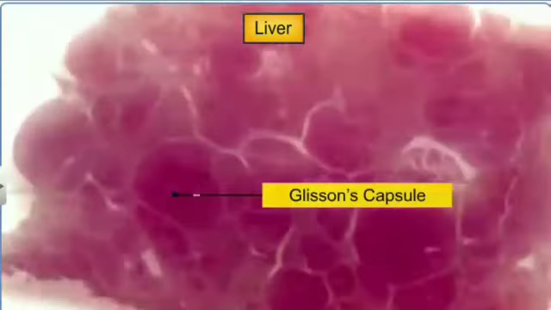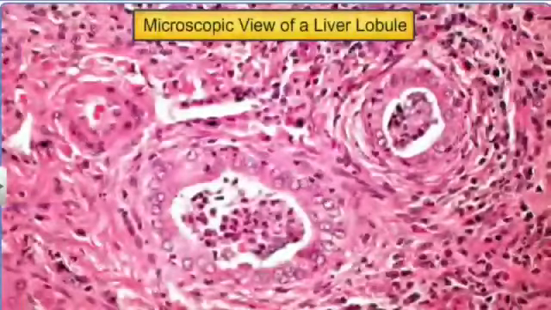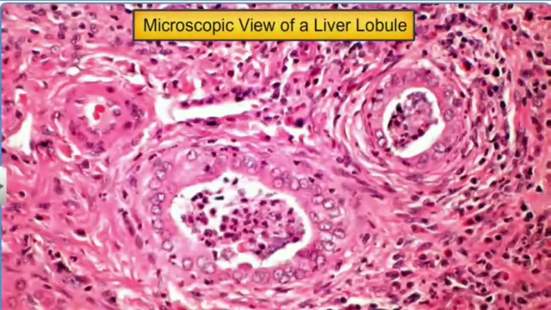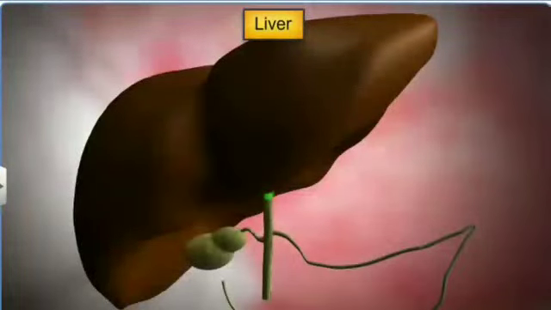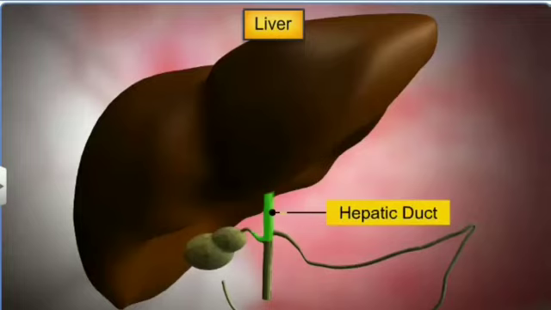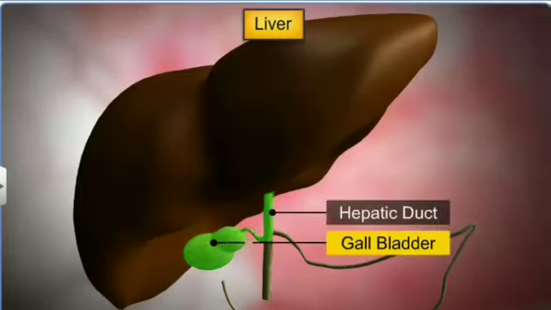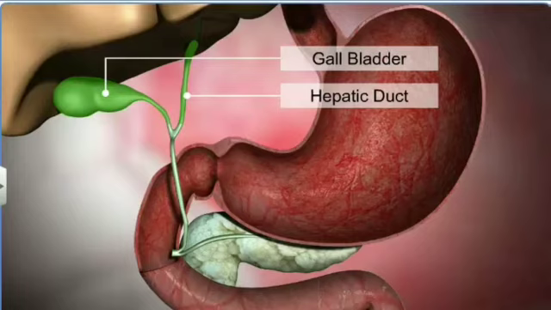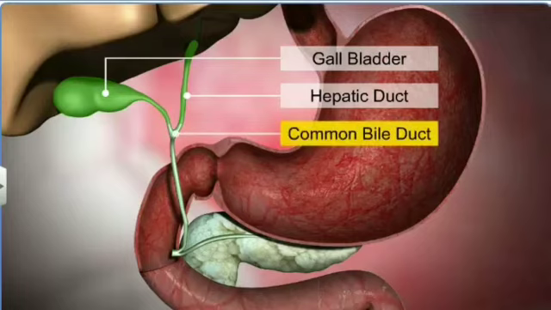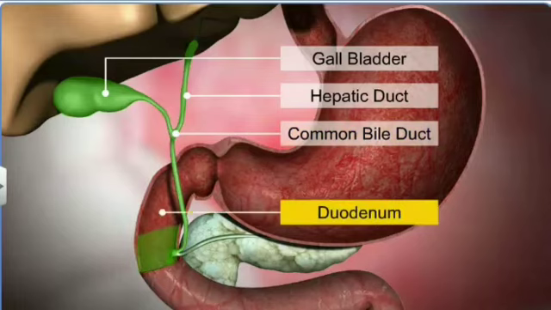These lobules contain cells called hepatocytes in the form of cords. The bile secreted by the hepatic cells passes through the hepatic duct and is stored in the gallbladder. The duct emerging from the gallbladder joins the hepatic duct to form the common bile duct. Its function is to conduct the bile to pour into the duodenum.